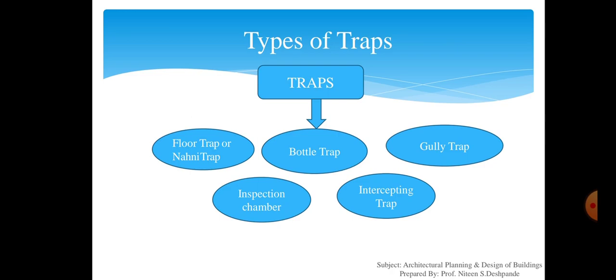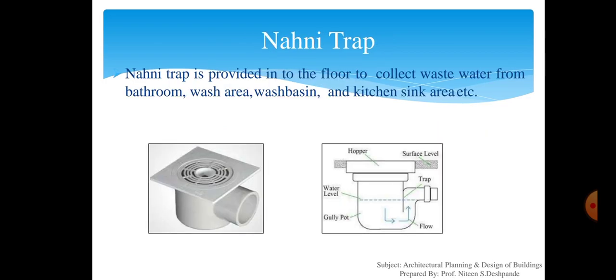Now the classification of the traps according to its use. According to its use, there are five types of different traps, namely floor trap or nani trap, bottle trap, gully trap, inspection chamber, and intercepting trap. First is the floor trap, which is popularly known as a nani trap.